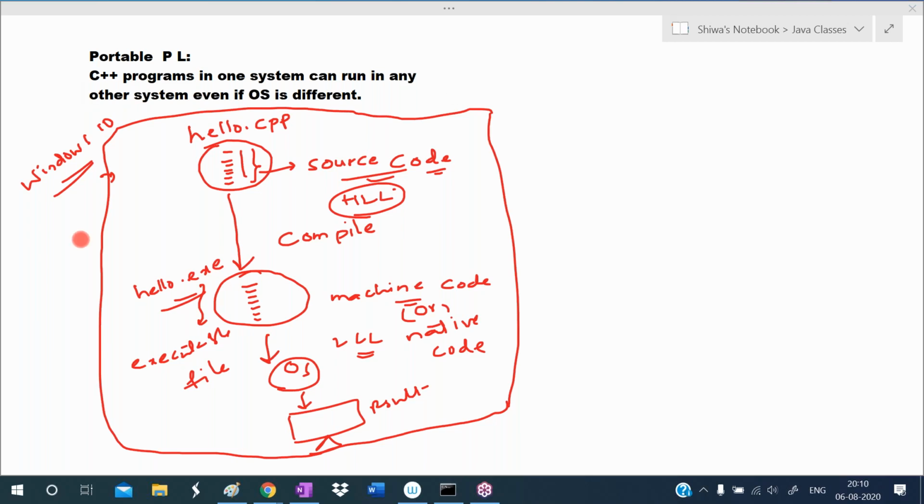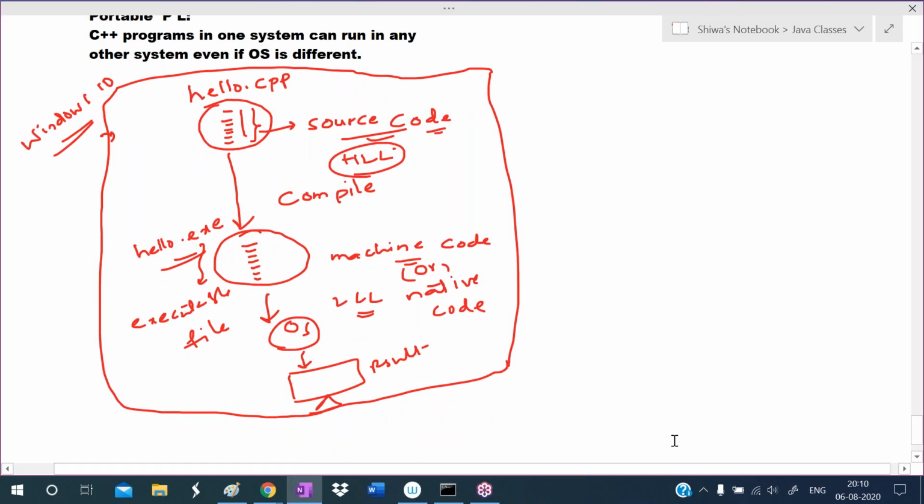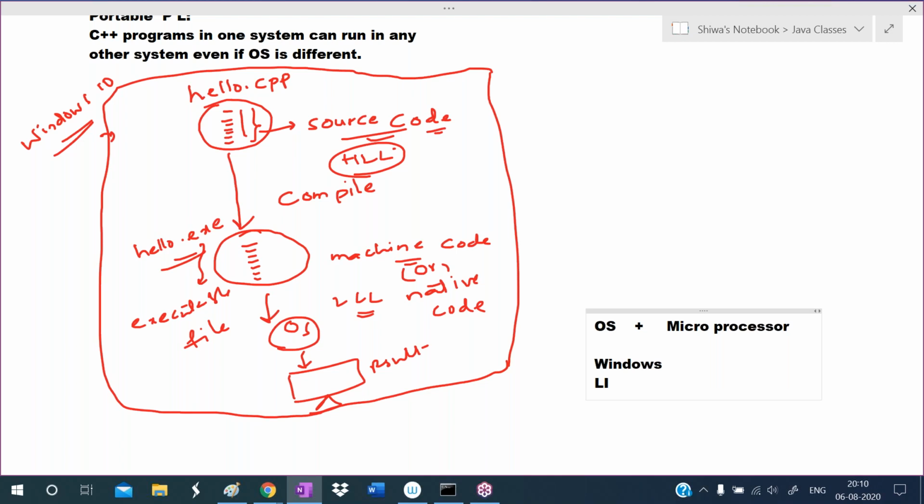Remember this one. Listen carefully here. Now this computer has which operating system? Windows 10. Remember one point: every operating system has its own language. I'm explaining some important points here, about the operating system and the microprocessor. Windows is an operating system, Linux is an operating system, Unix is an operating system, Mac is an operating system, and MS-DOS is an operating system.